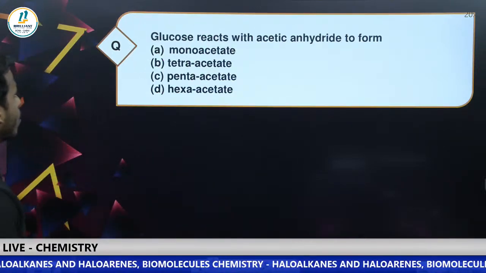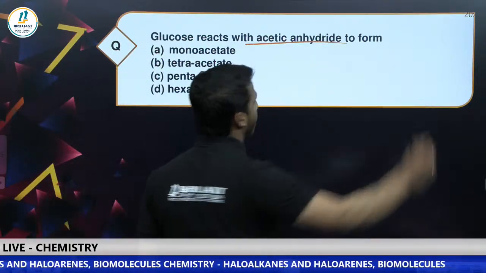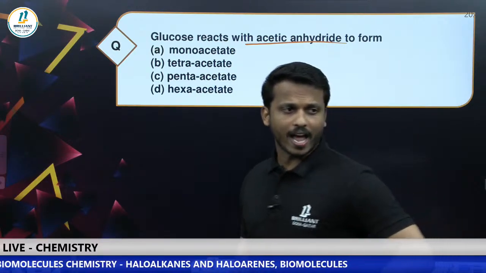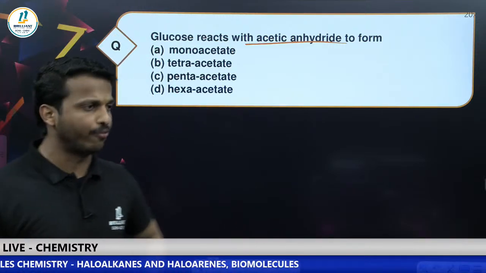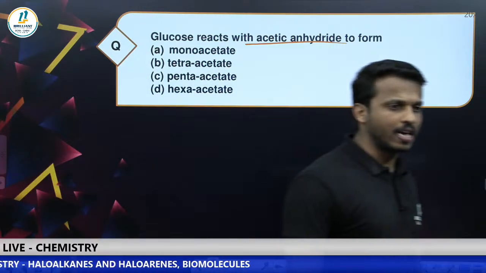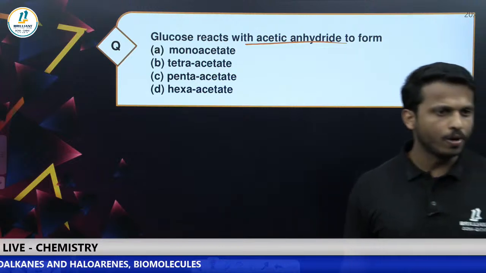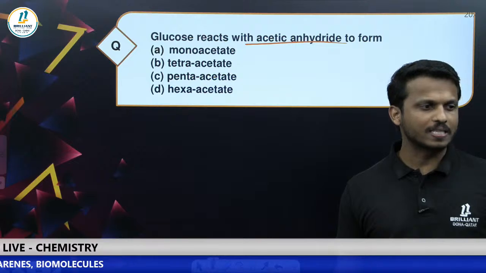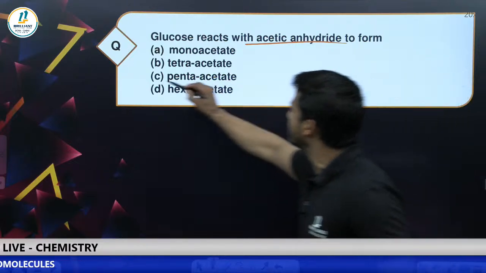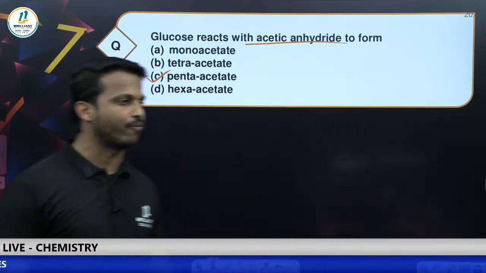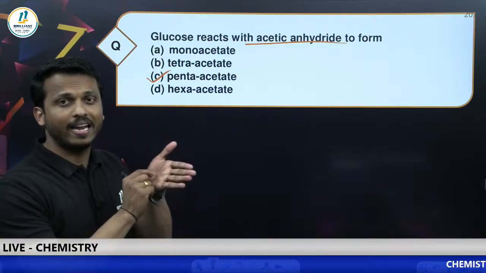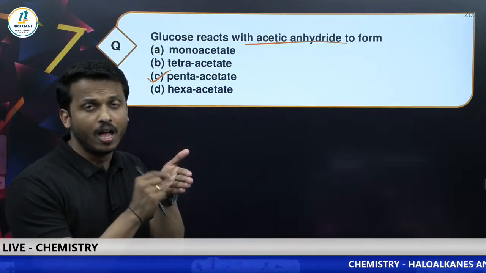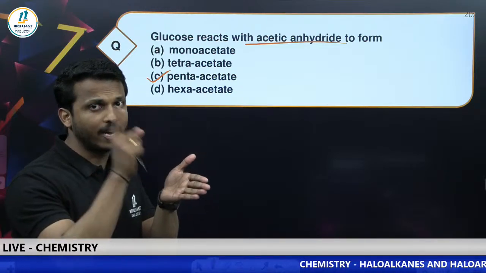Okay, next question. Glucose reacts with acetic anhydride. Come on, dear all. How many times have we discussed this question in class? Glucose reacts with acetic anhydride. What does it form? It forms glucose pentaacetate. Yes, option C, right? Glucose pentaacetate formed by all of you. Please write the reaction and study. They will ask you to write the reaction when glucose reacts with acetic anhydride. Please study all those reactions.